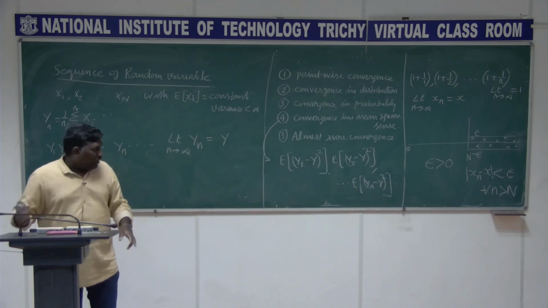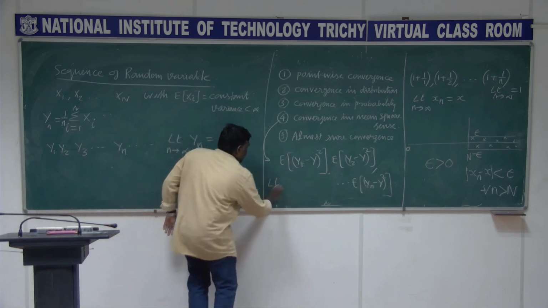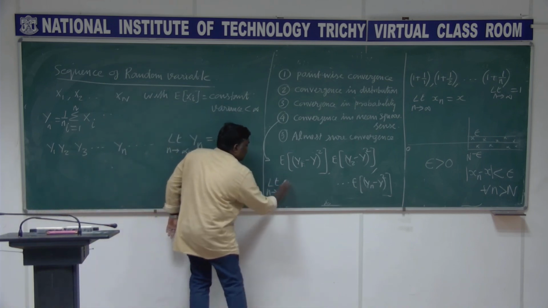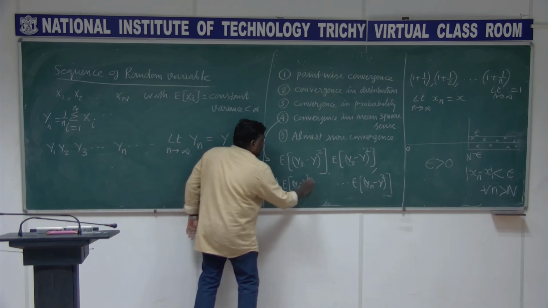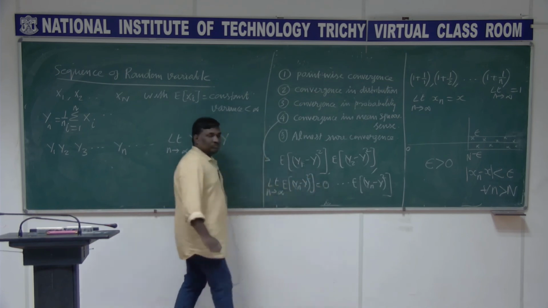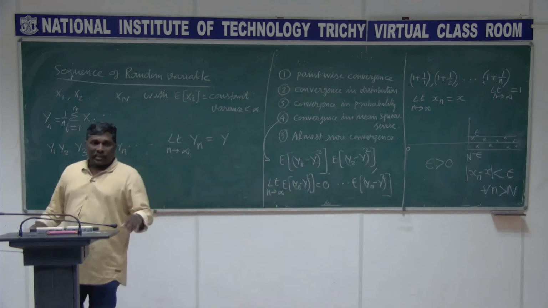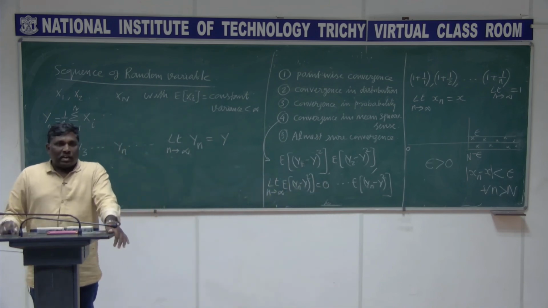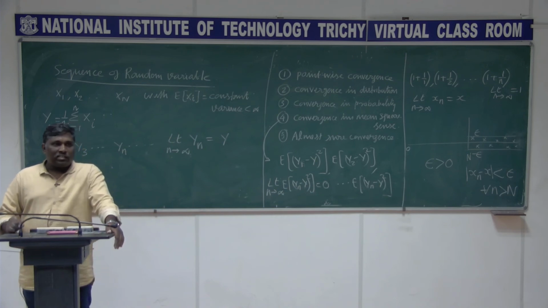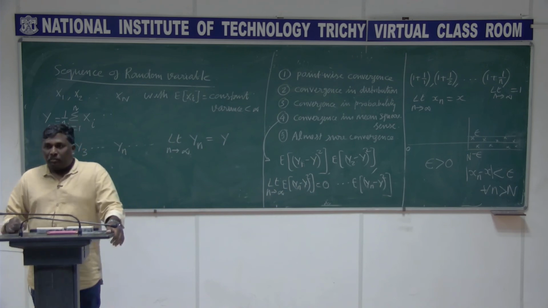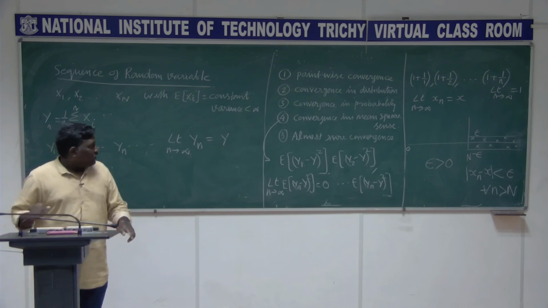The limit n tends to infinity of expectation of Yn minus Y the whole square, if it becomes 0, then I can say that the random variable Yn has converged to Y. That's the meaning of it. This is convergence in mean square sense, right?